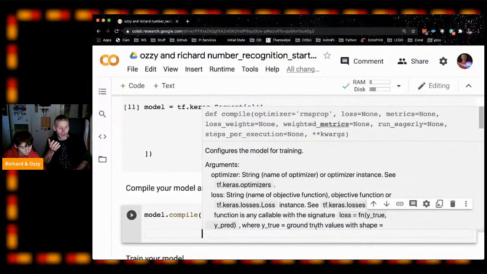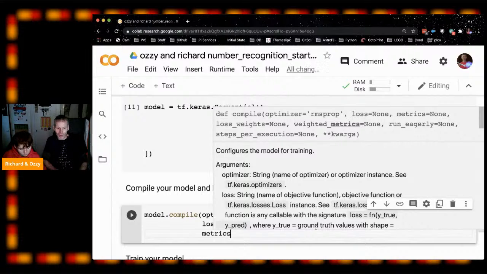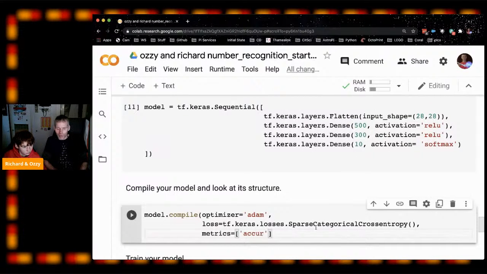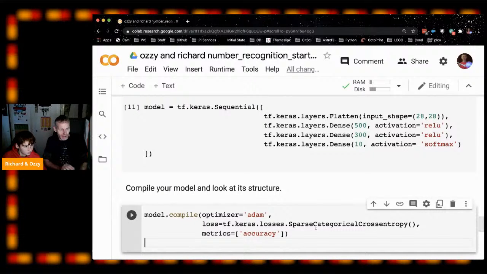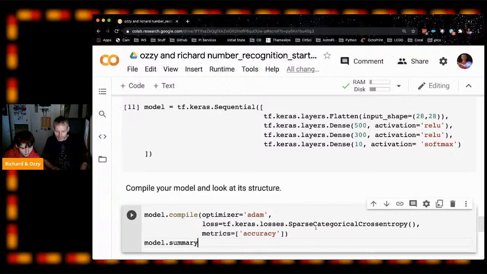And we're also going to define some metrics that it's going to print out for us to show us how it's progressing, and we're going to get it to print out its accuracy, because that's what we're interested in. We're interested in how accurate our model is. And then after that, let's just print out the summary of the model when it runs. And it will just tell us some stuff about what we're doing.